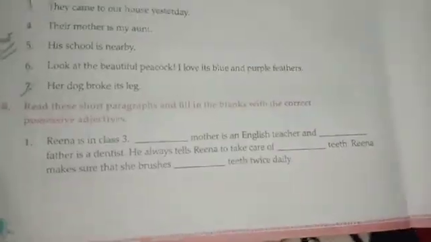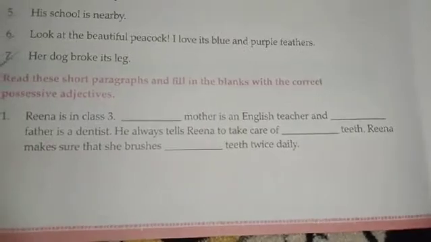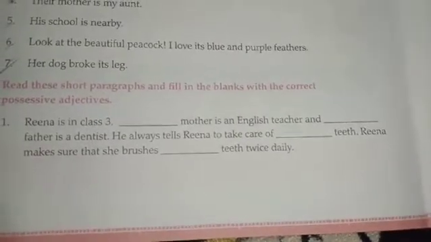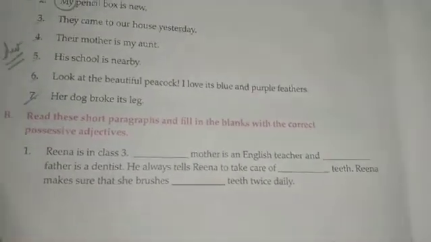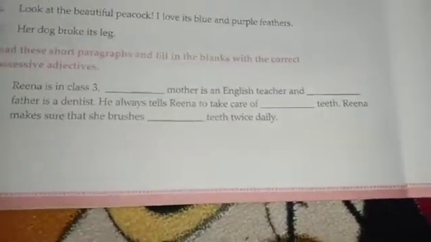Understood? Now see the next exercise. Read these short paragraphs and fill in the blanks with the correct possessive adjectives. Now there are paragraphs given. Okay, this is the first paragraph. On the next page you can see second, third, fourth, fifth. Five paragraphs are given, and you have to fill in the correct adjectives. Now I will show you how to do it.